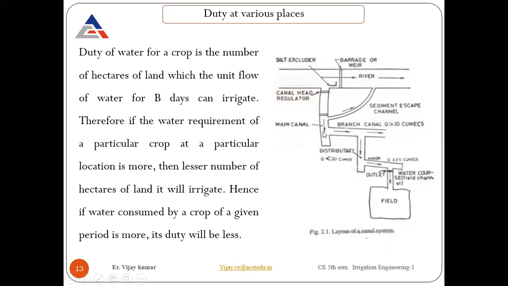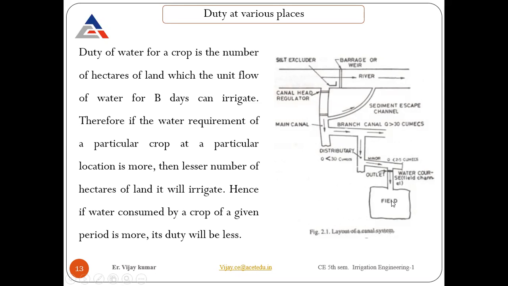Fine. Then it passes through the Branch Canal. Its discharge is generally more than 30 cumecs. Then from the Branch Canal to the distributary, the discharge is less than 30 cumecs. Then we have the minor, where discharge is less than 2.5 cumecs. From the minor we have an outlet point. This is the water course, and then the field channel to the field. That's how water travels from this initial point to reach the field where we actually require the water.